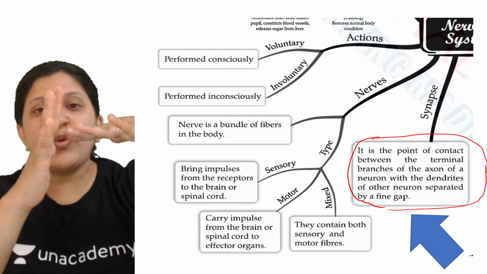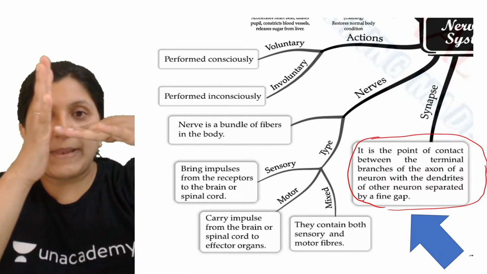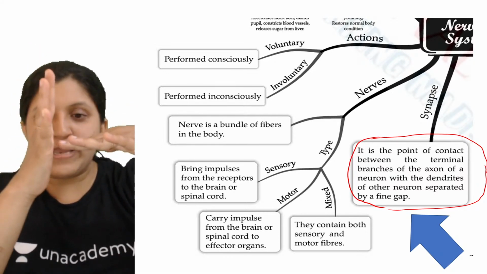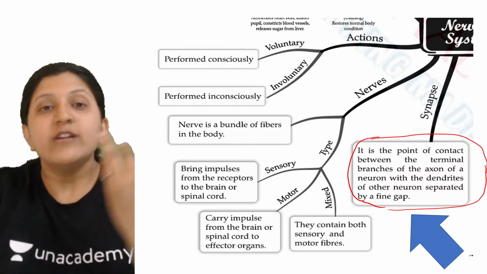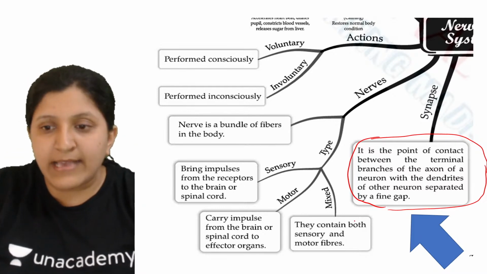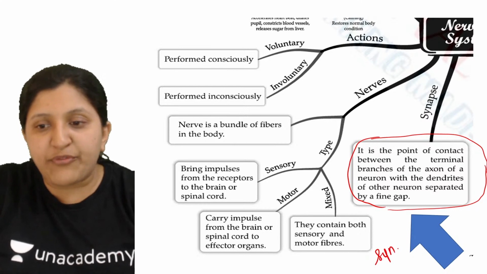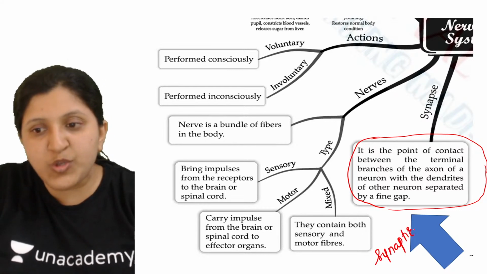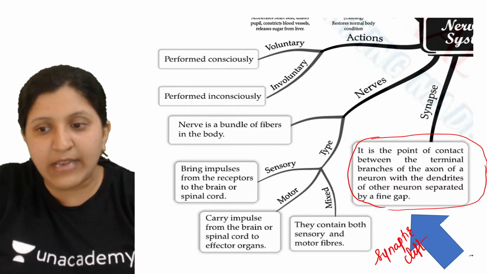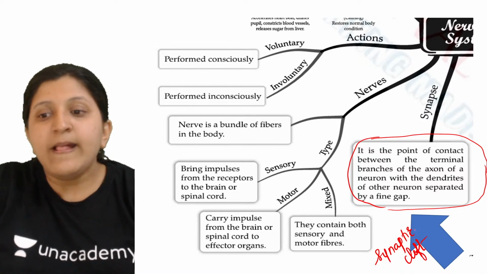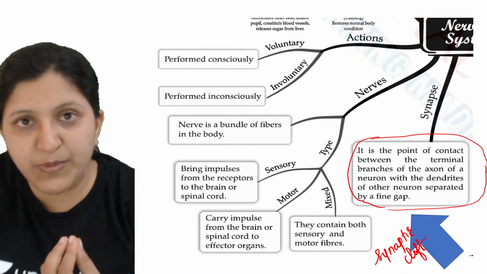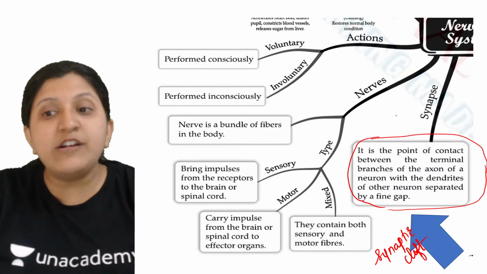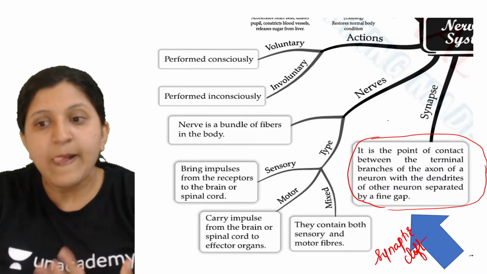In that case there is no complete contact, so there is a gap. That gap we call the synaptic cleft. And there is a signal transmission that occurs, and that signal transmission we call a synapse.